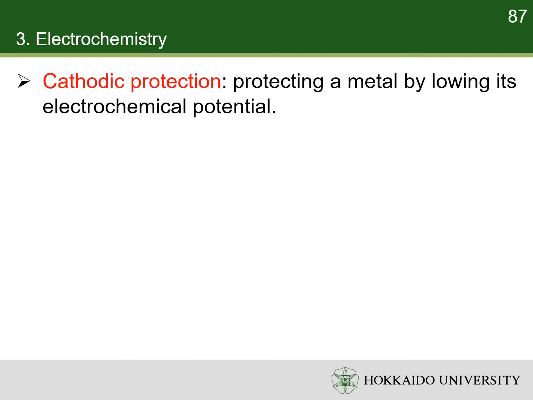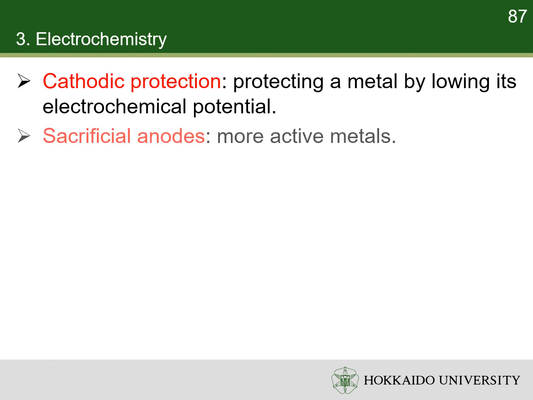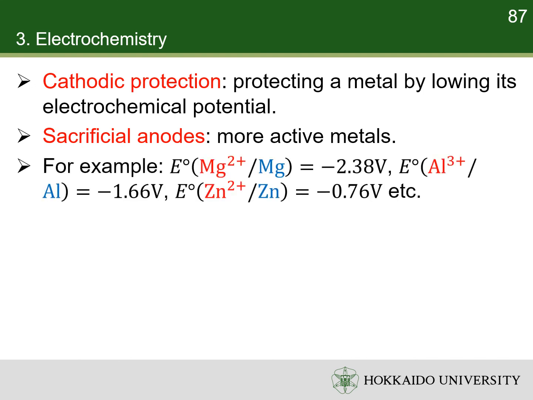One of the ways to protect a metal from corrosion is cathodic protection. The principle is that, when the electrochemical potential of a metal is sufficiently lowered, the electrons stay with it, so that it is no longer oxidized. One method to lower the electrochemical potential of a metal is connecting it to another metal with a lower electrode potential. For example, the standard electrode potentials of magnesium, aluminium, and zinc are all lower than that of iron.